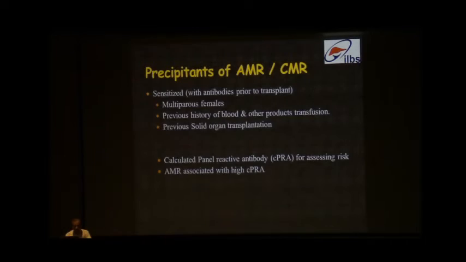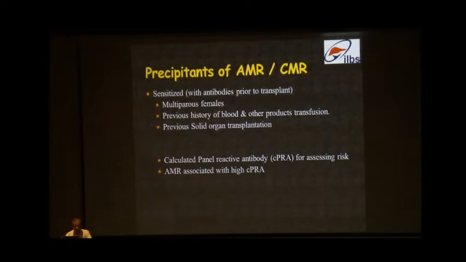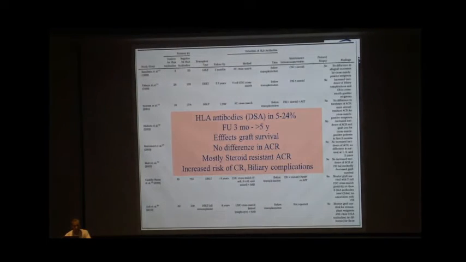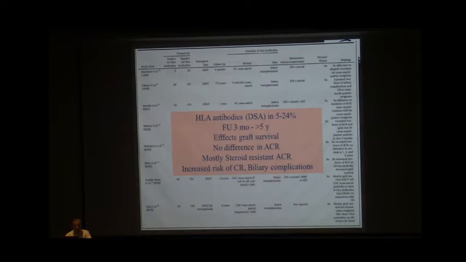So what are the precipitants of antibody-mediated rejection? If there is previous sensitization, such as in multiparous females, and also previous solid organ transplantation, there is more risk of antibody-mediated rejection. The antibodies are calculated as a panel reactive antibody to estimate the risk. Of the various series of HLA antibodies, this is adult data. Donor specific antibodies are seen in around 5 to 24% of the patients, and there is no difference with regard to acute cellular rejection, but they are more often found in patients who have steroid resistant rejection, and there is increased risk of chronic rejection and biliary complications.